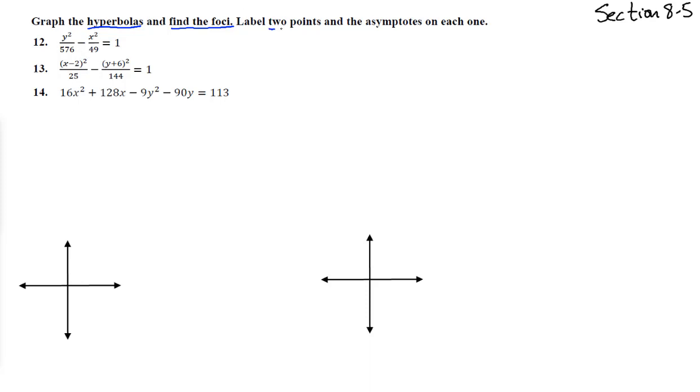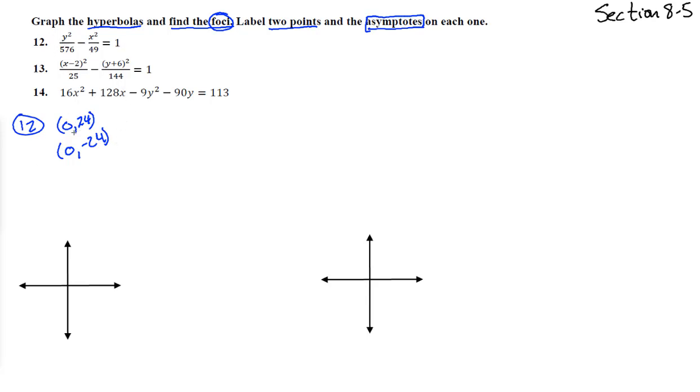So we only have to label 2 points, but we have to find the asymptotes and we have to find the foci. So alrighty, let's do it. Number 12. Notice if we stick in x as 0, this term goes away and we get y squared over 576 equals 1. So square root of 576, y is plus and minus 24. So that gives us points on number 12. We get 0, 24 and 0, negative 24. So we just stuck in 0 for x, and these are the numbers that have to work. Square root of 576 to make that come out to equal 1.